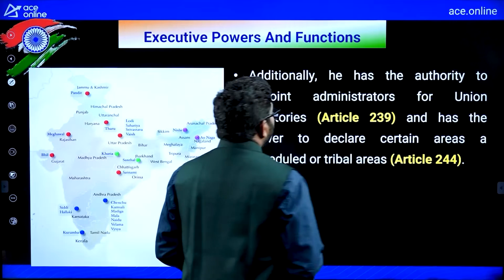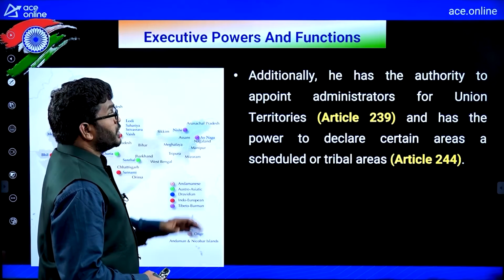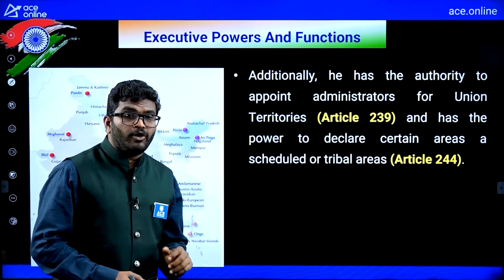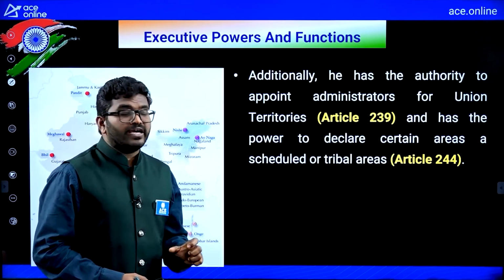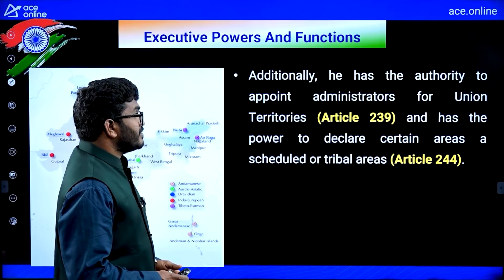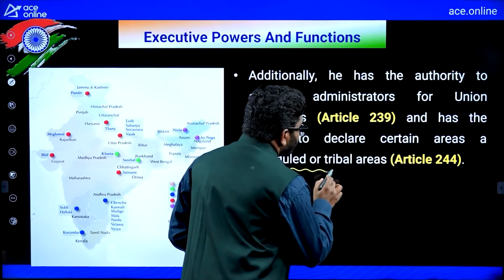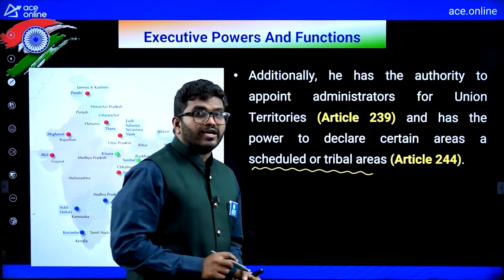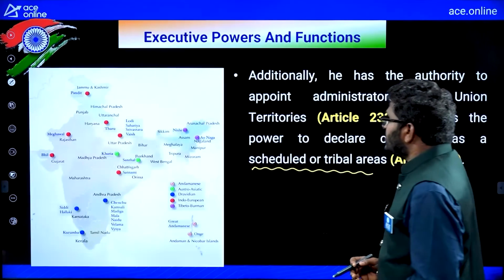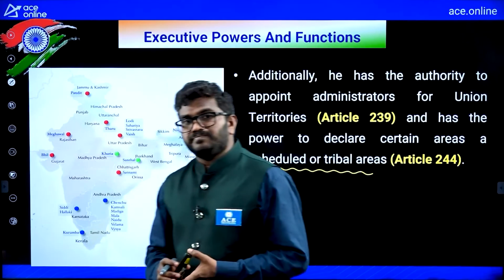Additionally, he has the authority to appoint administrators for the union territories. For union territories, he will appoint lieutenant governors, administrators. He has the power to declare certain areas as scheduled and tribal areas. These are the different executive powers of the president.